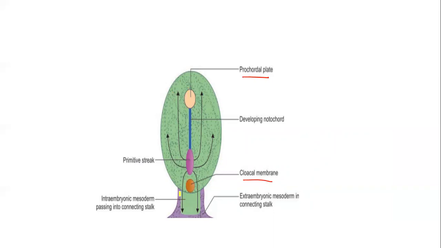Since the mesoderm is not present there, the lining is going to be very thin, forming a membrane called the oropharyngeal membrane. And in the caudal part, you will have the cloacal membrane. As you all know, the region where the mesoderm is not going to cover gives rise to a membranous structure called the oropharyngeal membrane in the cranial part and the cloacal membrane in the caudal part.